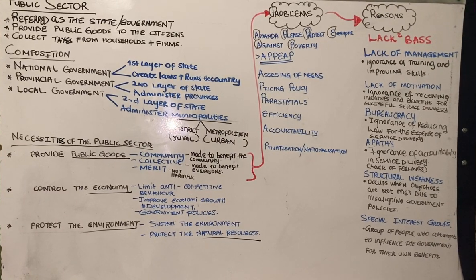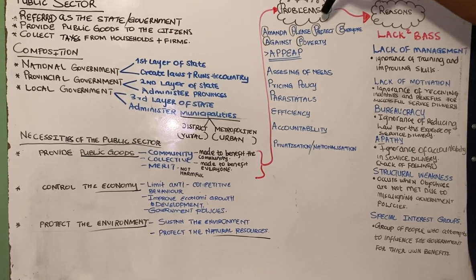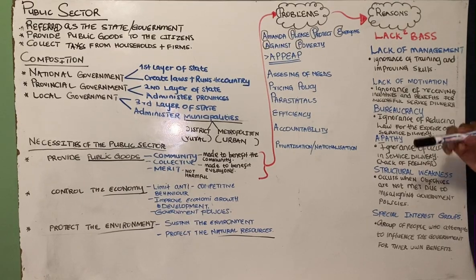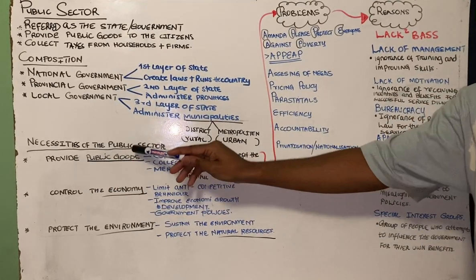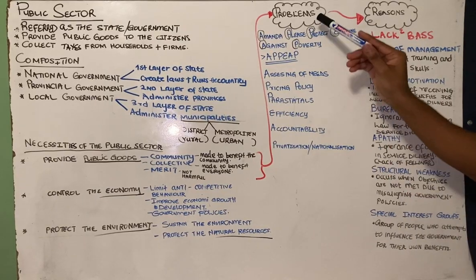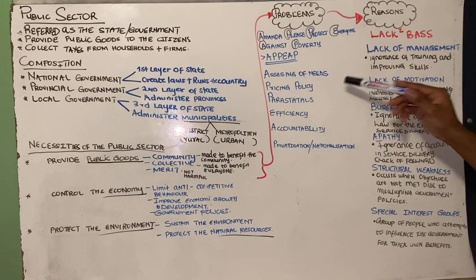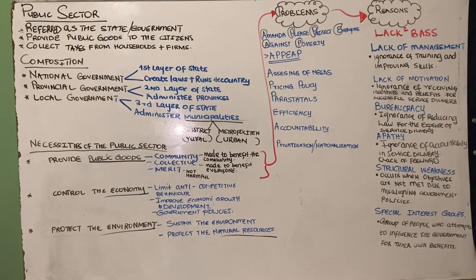In this case, if ever we are experiencing these problems, the government is trying by all means. Let me just put it like this. During the provision of public goods, the government ends up experiencing the problems, which are the ones that we listed, right? So you need to deal with them, right? So we have the reasons for the public sector failure.